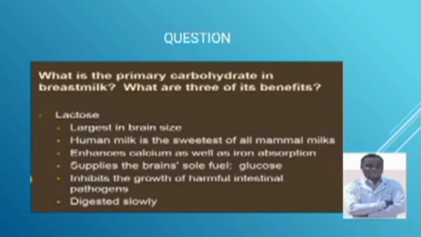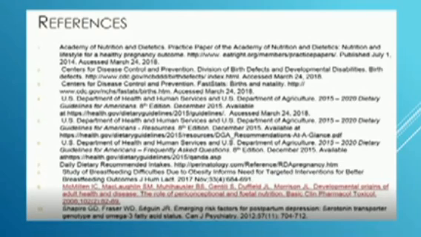As I told you, it sometimes converts into lactic acid. Lactic acid decreases the pH. Therefore, if the pH is reduced, it inhibits the growth of harmful pathogens in the intestine. But also it is digested slowly, so it helps to overcome hyperglycemia in the blood. That is an advantage of lactose in milk.